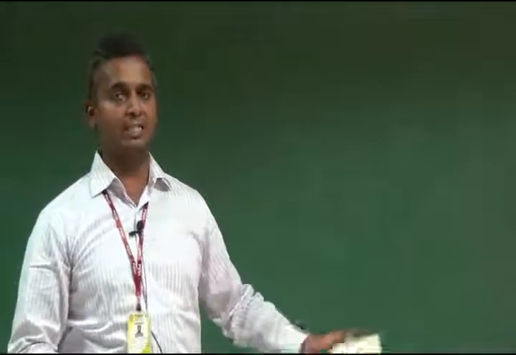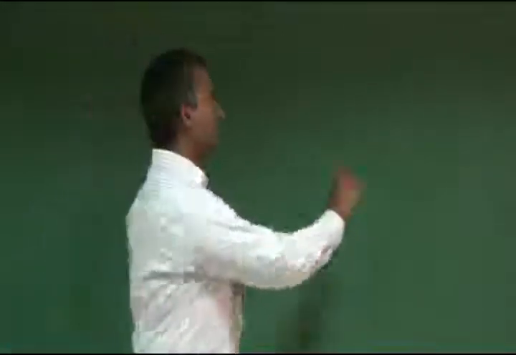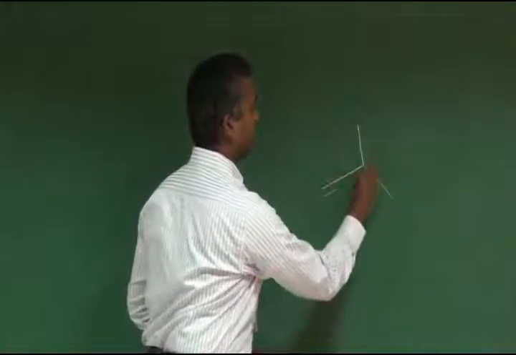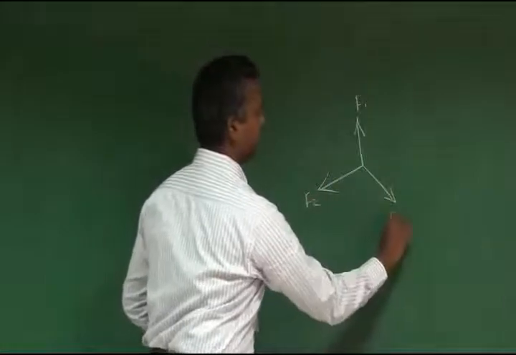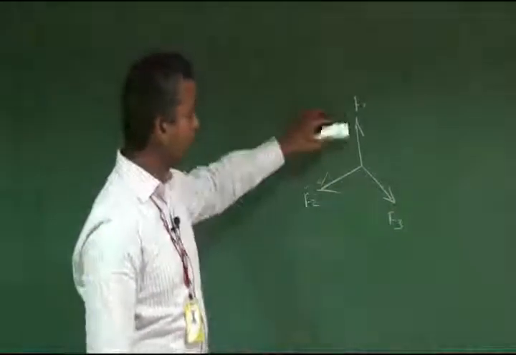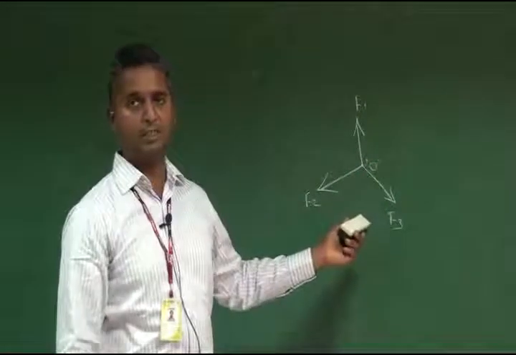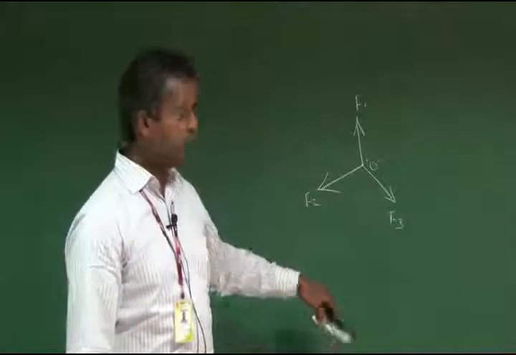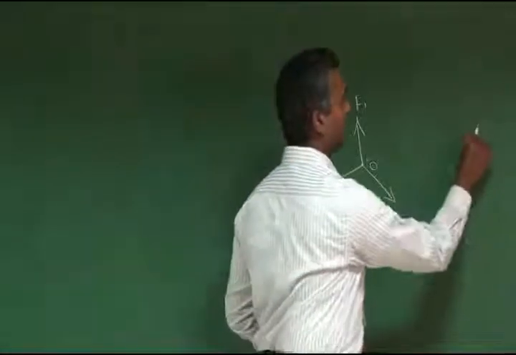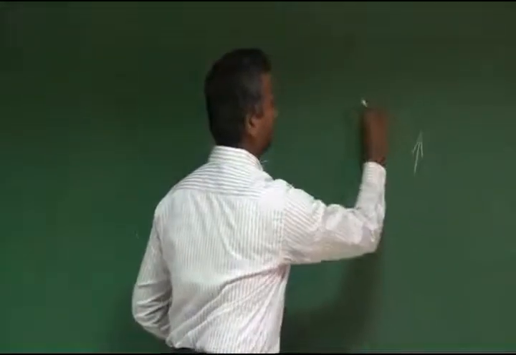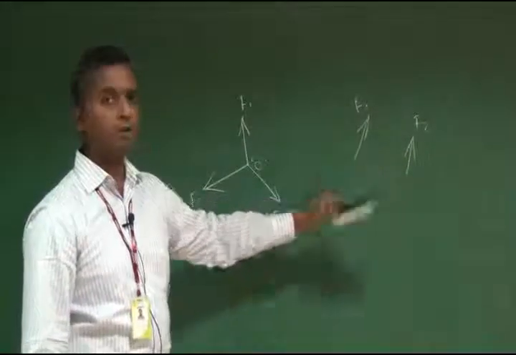In the same way, you can come to the next topic, concurrent force. What is called concurrent force? Concurrent means if the forces acting on a body intersect at a common point like this. Assume this is F1, this is F2, and this is F3. If the three forces acting on an object intersect at a common point, then it is called concurrent force. The next one, non-concurrent force. The same thing: if the forces acting on a body do not meet at a common point, then it is called non-concurrent force. If two forces are acting like this on an object, these two forces are not meeting at a certain point, so this is called non-concurrent forces.